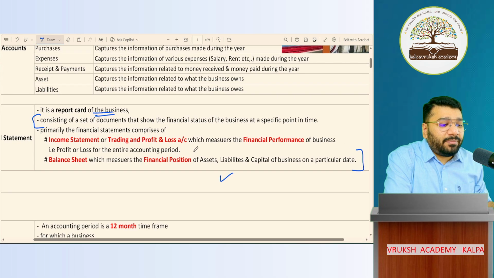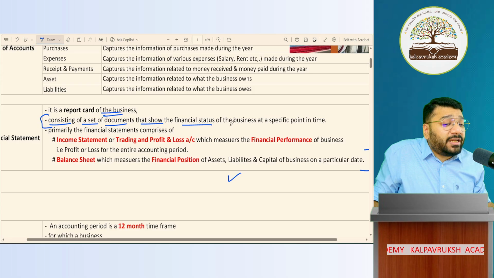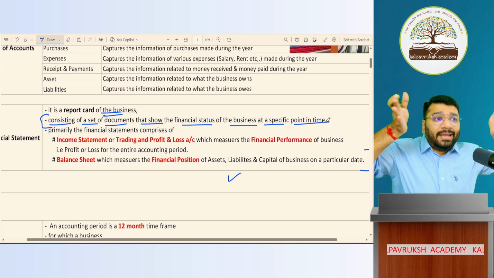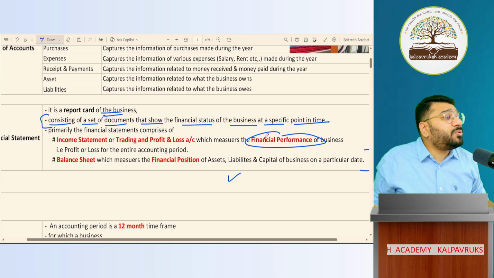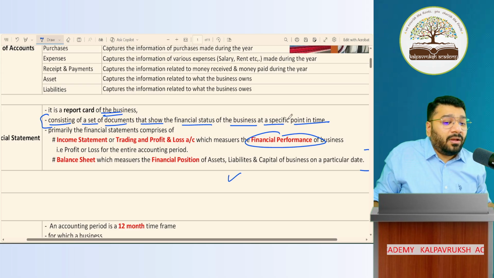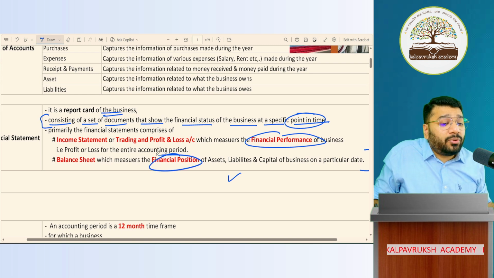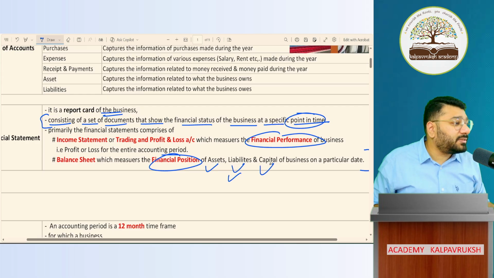So what is a financial statement? It consists of a set of documents that shows the financial status of the business at a specific point in time. So for the entire one year, what is my financial performance? What is my profit and loss? At a specific point of time, at the end of the year, what is my financial position? How much assets I have, how much liabilities I owe, how much capital I have invested in the business. Got it? Not got it?